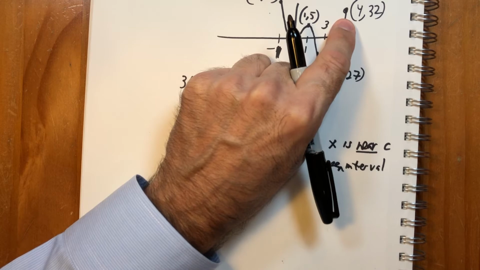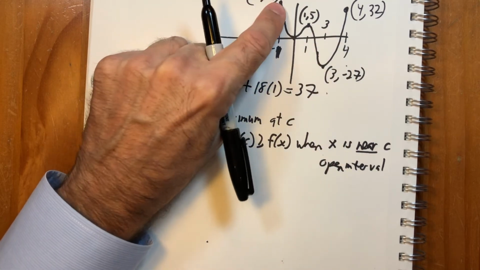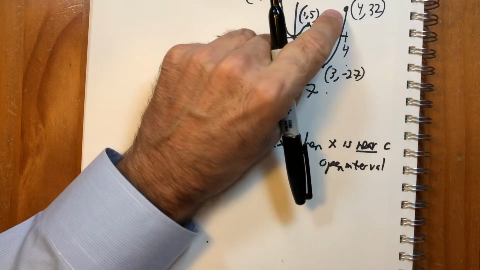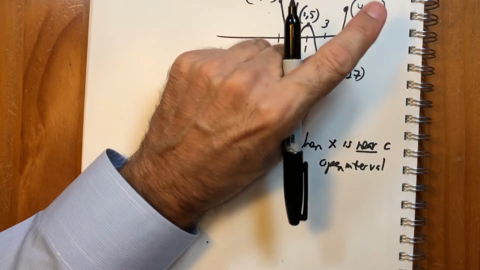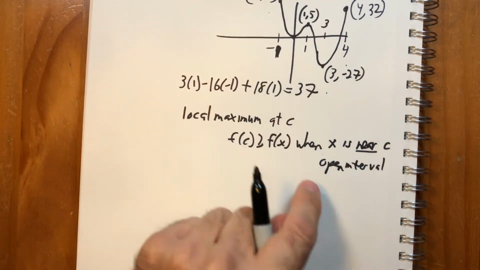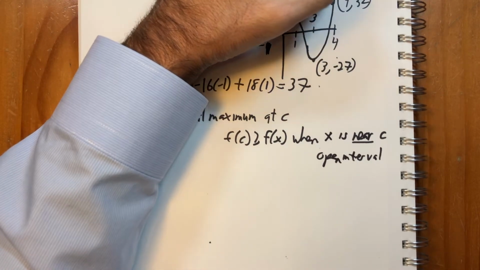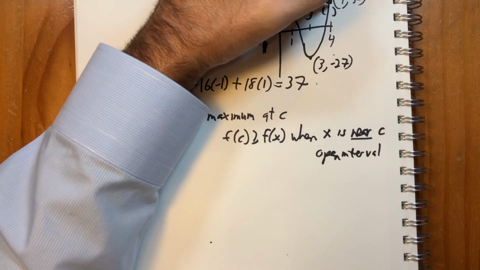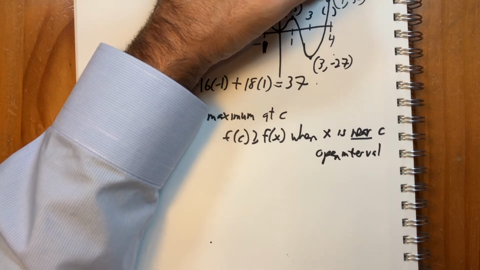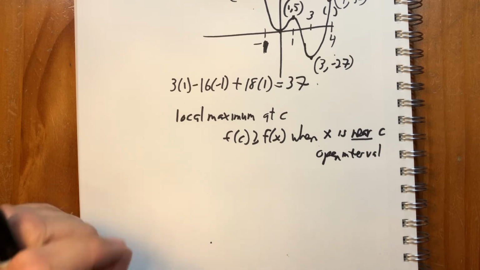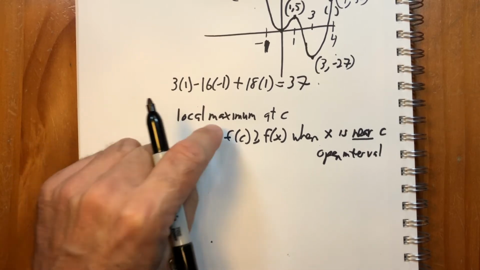It's not an absolute maximum because the point at -1 is higher, but it's also not a local maximum. That's important to understand, because a local maximum requires an open interval. But on an endpoint, there is no open interval around it, because there's nothing to the right of it. Again, everything I'm saying here is just the definition of local maximum and absolute maximum.